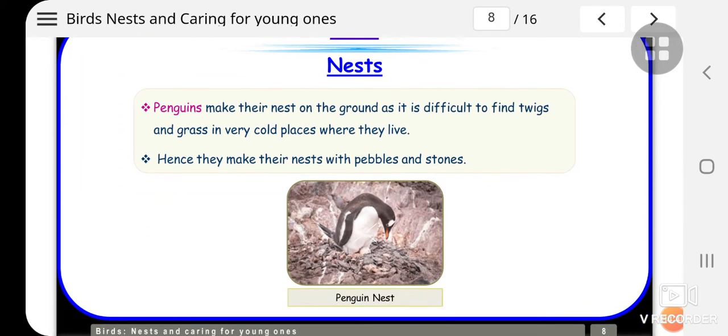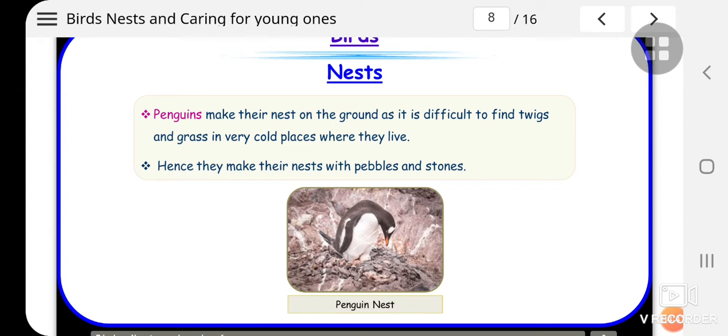Then this is, can you identify? Yes, penguin. Penguins make their nest on the ground as it is difficult to find twigs and grass in the very cold places where they live. Hence, they make their nests with pebbles and stones. And this is the penguin nest. You can be asked, name a bird which makes its nest with pebbles and stones. So you will answer, it is a penguin.